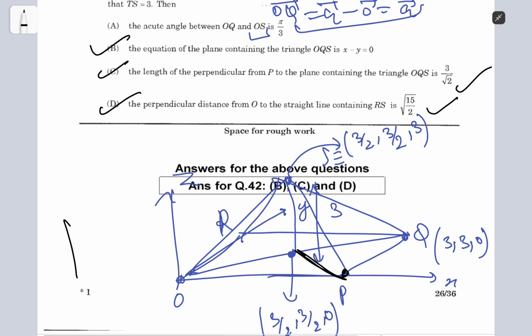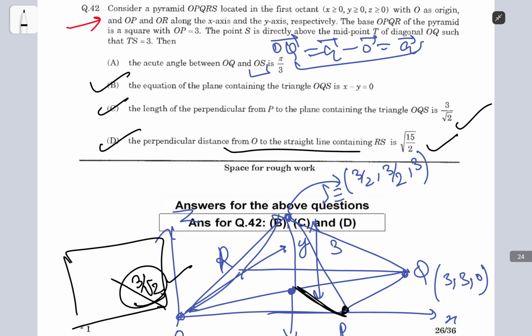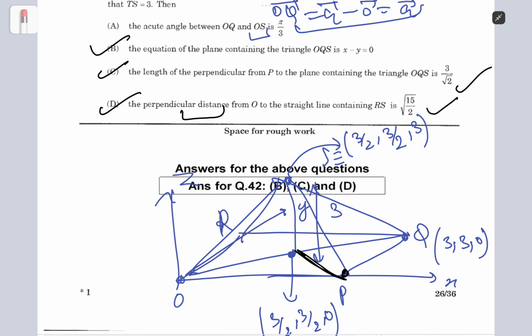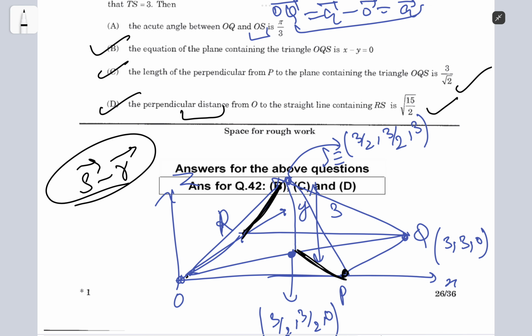Well, you can just draw this square, and then you can see that this is just 3 by root 2. And the perpendicular from this to this, well, for this you would have to do a lot of work, so the D option is the one you need to solve for. First you need to find, one second, it's from O to RS, right? Yeah, so first you need to find the direction ratios of S minus R.